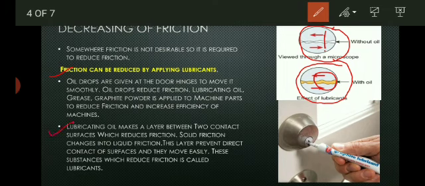Here you can see graphite powder, or graphite, as a lubricant used in a door keyhole so that the key moves in the keyhole properly. Where oil is not desirable, graphite is used as a lubricant. So lubricating oil makes a layer between the two contact surfaces which reduces friction, and solid friction changes into liquid friction. These layers prevent direct contact of the surfaces and they move easily. These substances are known as lubricants.